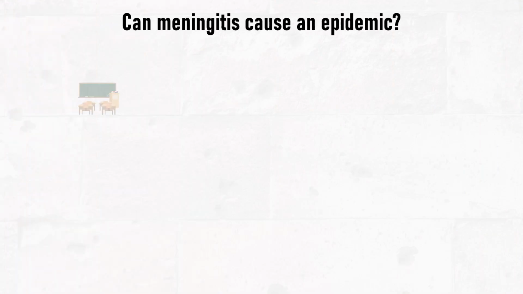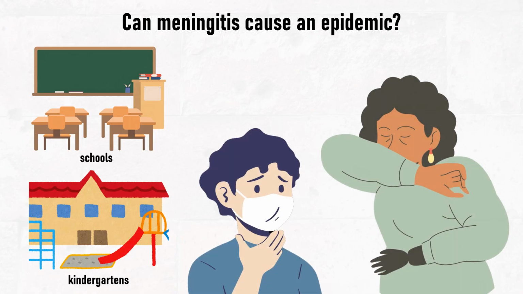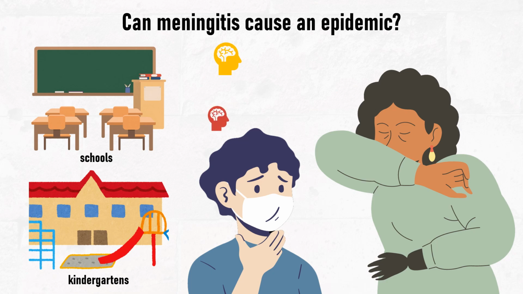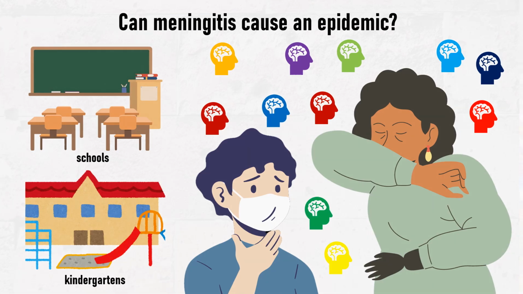Can meningitis cause an epidemic? Meningococcal meningitis, cerebrospinal meningitis, can cause epidemics in children's groups, kindergartens, and schools. Sometimes the pathogen is localized in the mucous membrane of the throat. Will the disease remain latent? A healthy carrier can infect others by coughing.